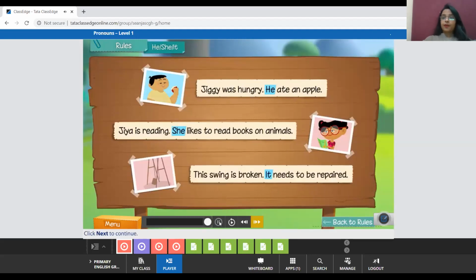So in this part, we have learned that we can use he for a boy, she for a girl, and it can be used for animals and things both. Like for a squirrel we used it, and for the ball we also used it. So it can be used for both animals and things. Let's see another one.